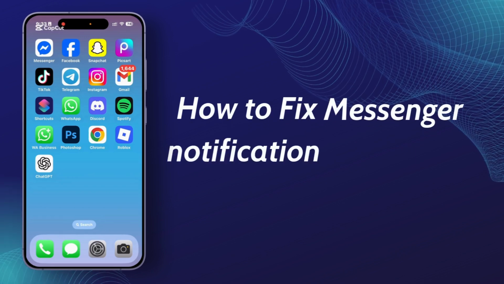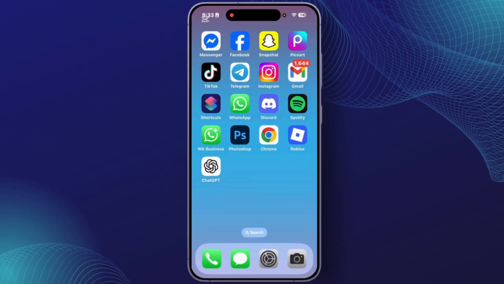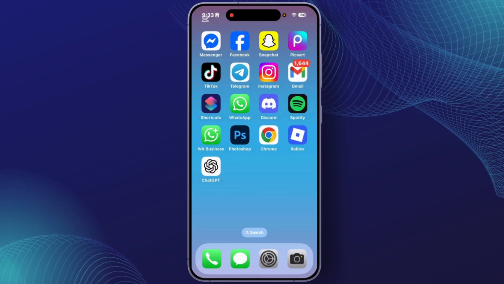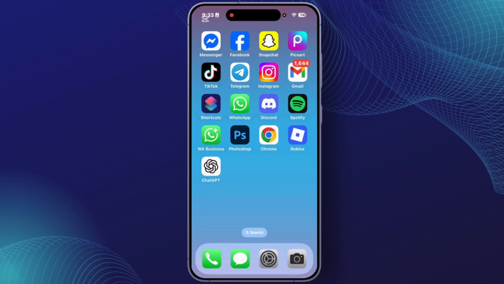How to fix Messenger notification sound not working on iOS. Hey guys, welcome back to this YouTube channel. Today I will show you how you can fix the problem like Messenger notification sound not working on your iOS or iPhone. So let's get started.